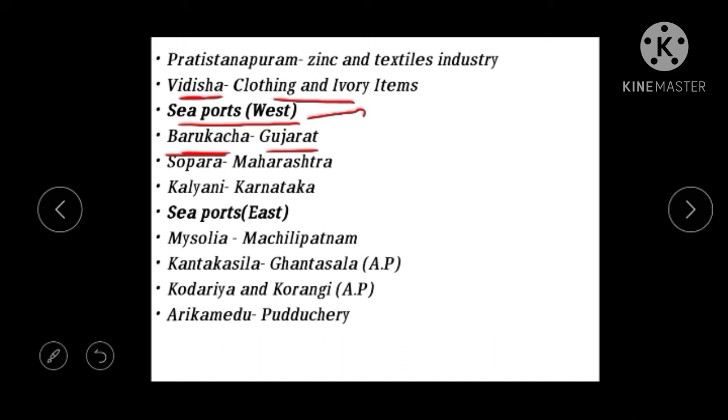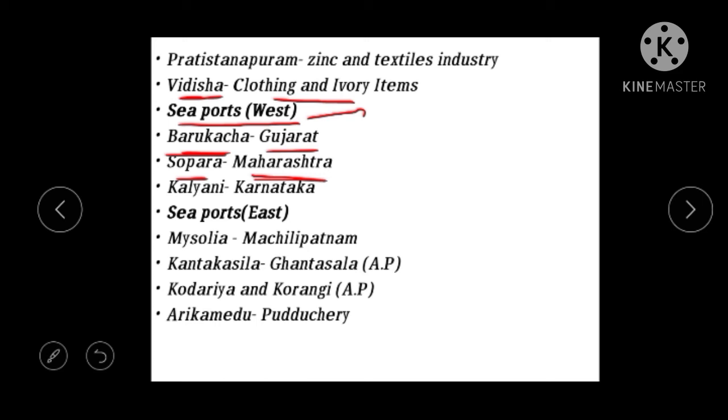Then the next one is Sopara. Sopara is a part of Maharashtra. So we are looking at the western side, that is the Arabian Sea side. And the other one, Kalyani, is part of Karnataka. So these are the three main important seaports during the period of the Satavahanas on the western part.